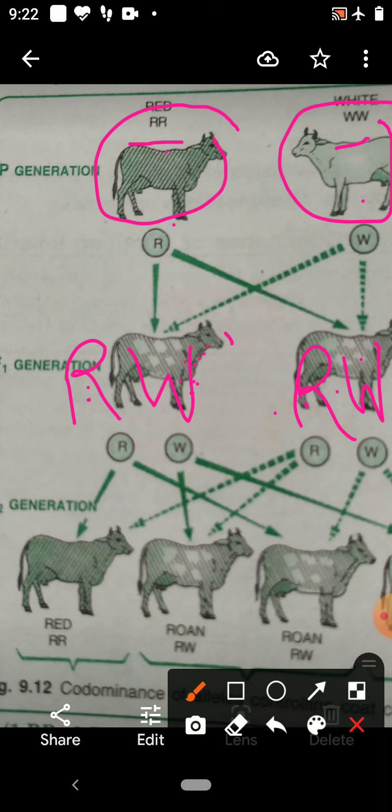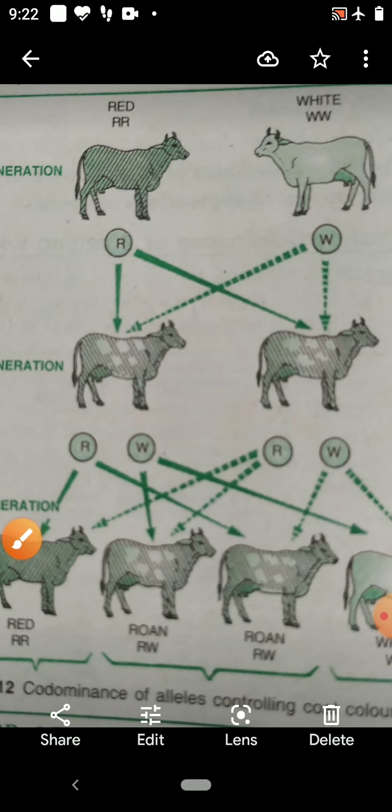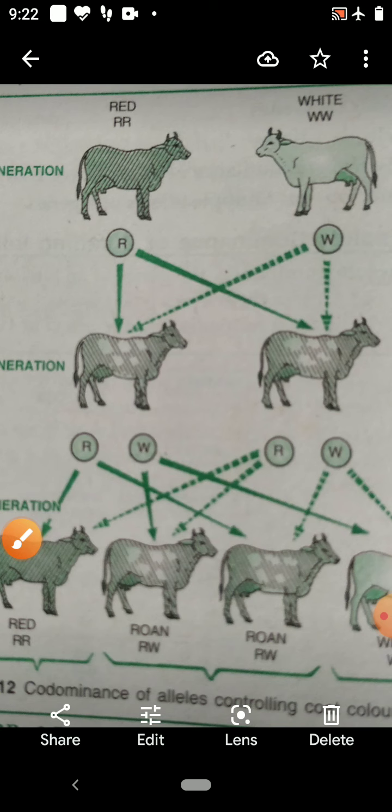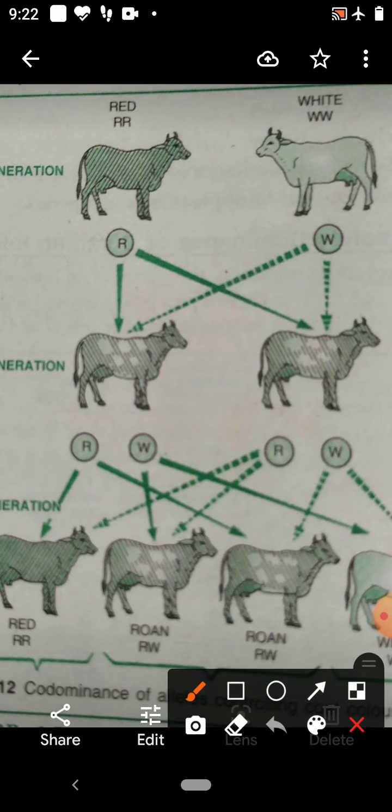When there is a self cross, F2 progeny are produced. In the F2 progeny, the phenotypic ratio is 1:2:1. One is red, two are roan, one is white.